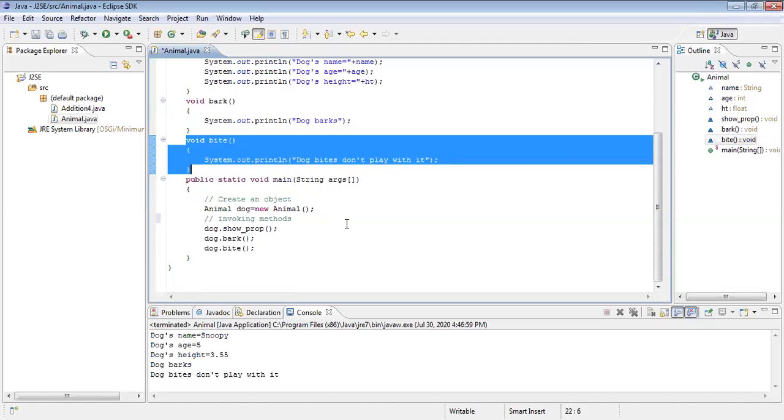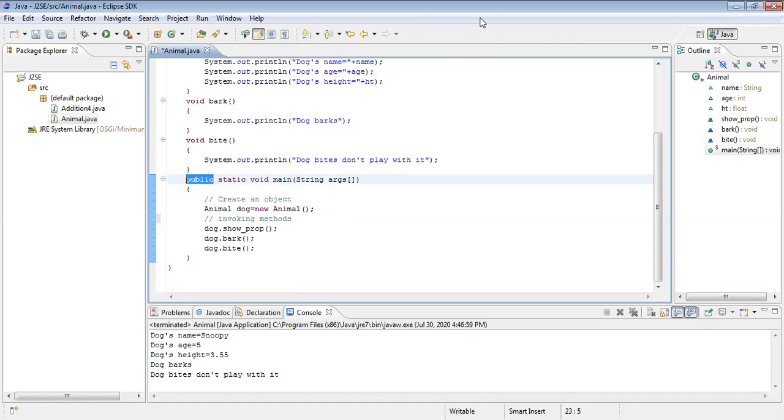Who will execute? JVM will execute. It is the execution engine. So JVM is going to do all these tasks, but it has to enter into your program. That's why you have to make your entry point as public.